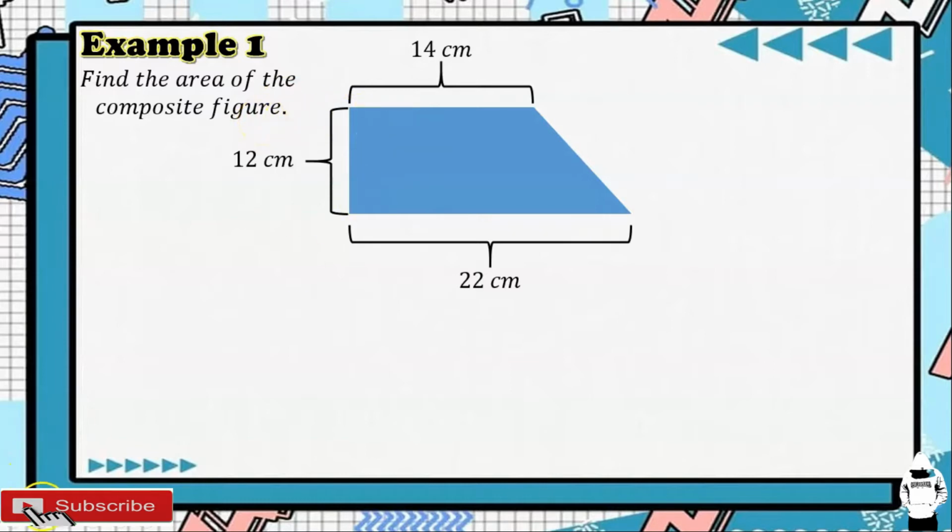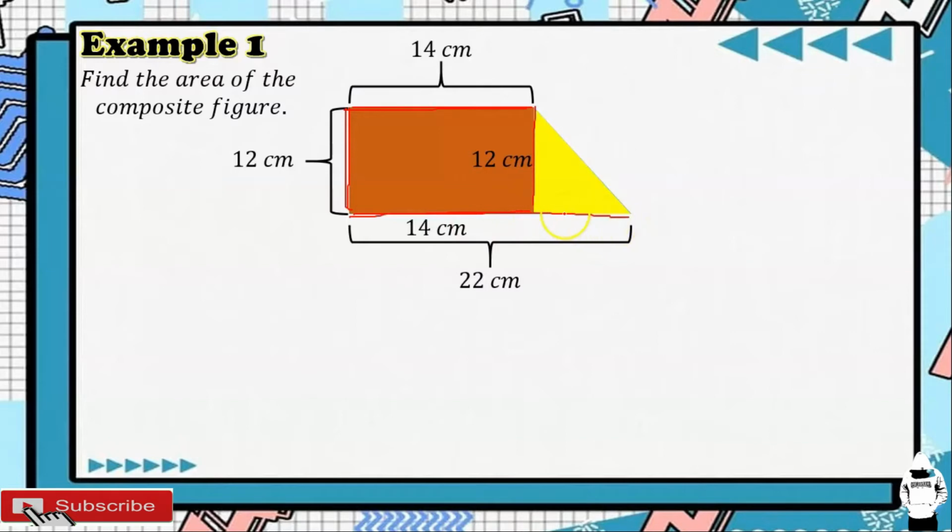So look at this figure. This side is 14 centimeters. This side is 22 centimeters. And this side is 12 centimeters. This composite figure consists of a rectangle and a triangle. Right? So, if this side is 14, this side also is 14. And this side is 12, this is also 12 centimeters. So, the dimensions of our rectangle are 14 by 12 centimeters.